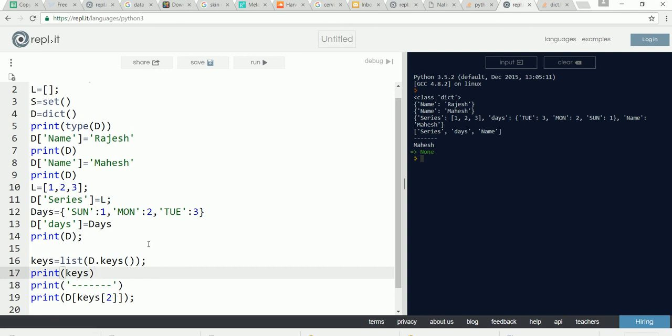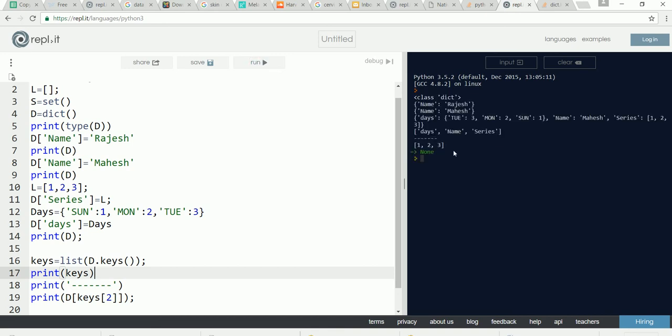So here key number 2 is name, it is printing Mahesh. Key number 0 is series, key number 1 is days, key number 2 is name. Because I'm trying to print key number 2, it is printing Mahesh.